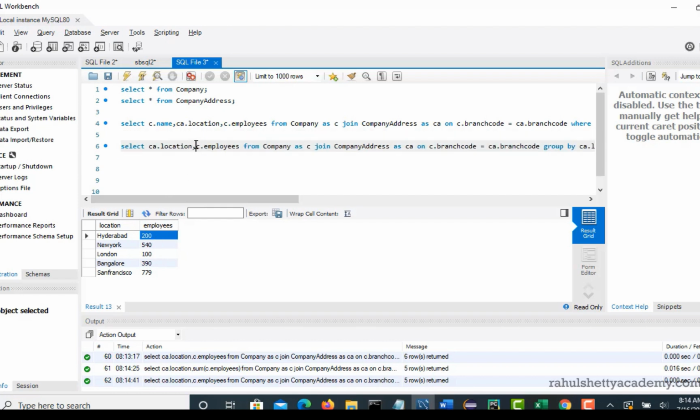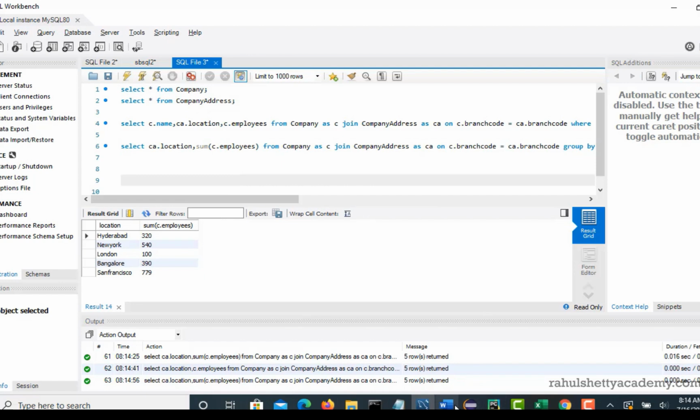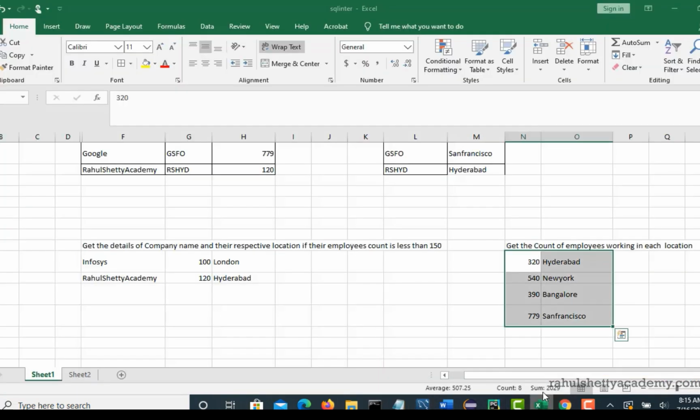You can do sum, you can do multiply, there are so many operators on that. You can do division based upon what aggregate function you provide, that applies on that group and you get a desired output. So this way, our output is what we were expecting, also achieved: get the count of employees working in every location.